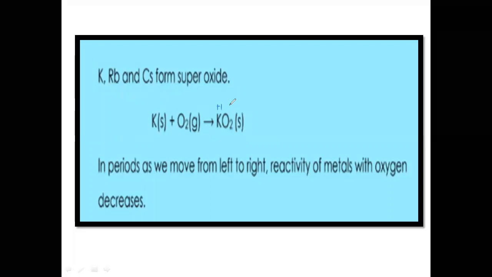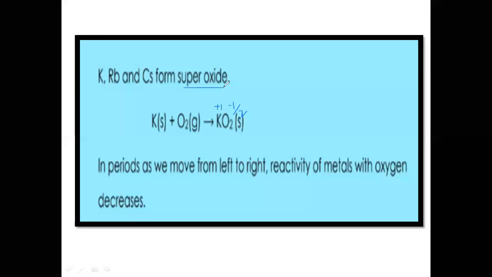So definitely we need -1 for one potassium, but we have two oxygen atoms, so we will divide it by 2. So one oxygen is -half. -1 is for two oxygen atoms, and -half is for one oxygen atom. So those types of oxides in which the oxidation state of oxygen is -half are called superoxide.